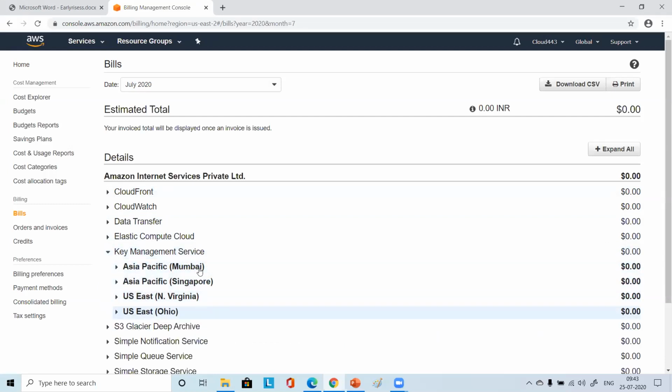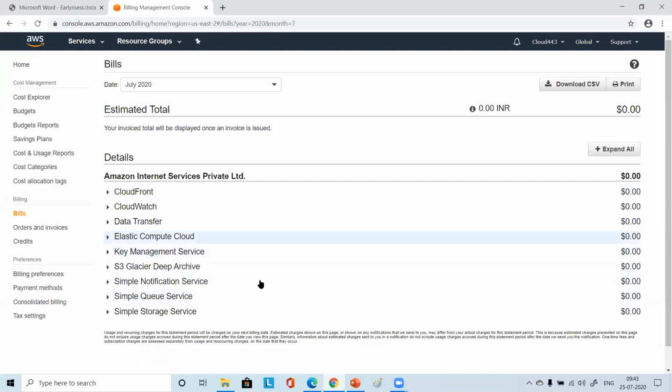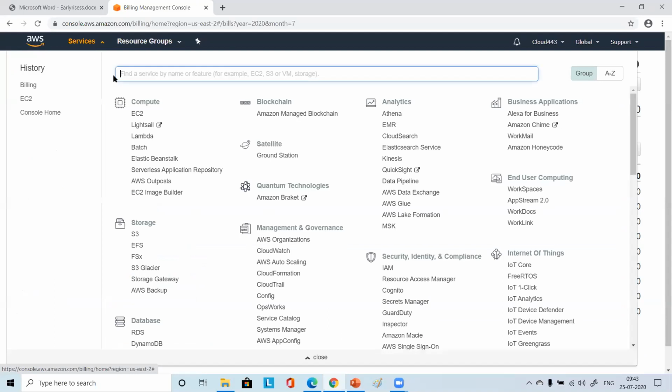So if you just use some KMS customer related keys, then there you may incur some charges. So please keep checking. If it comes 1 paisa, 2 paisa, something initially, then that time only you need to be careful, right? So please keep checking this billing thing, right?